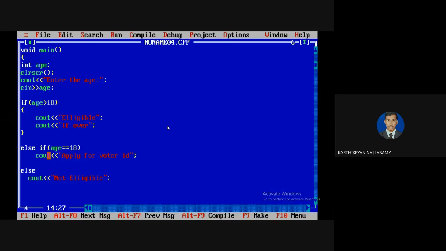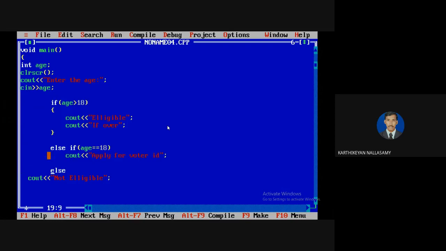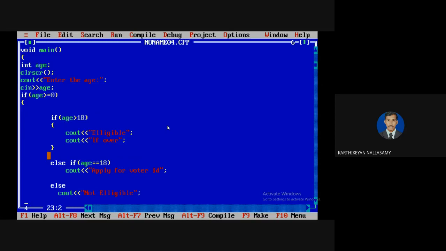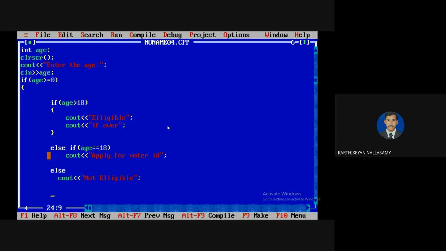So what I need to define is that this age-checking logic is applicable only if the age value is greater than or equal to 0. That means if the age value is greater than or equal to 1, it's eligible. Correct? So we need to write one branching statement for this. If age is greater than or equal to 0, then this logic is applicable. Otherwise, it's not a proper input. Like that I'm going to define it.